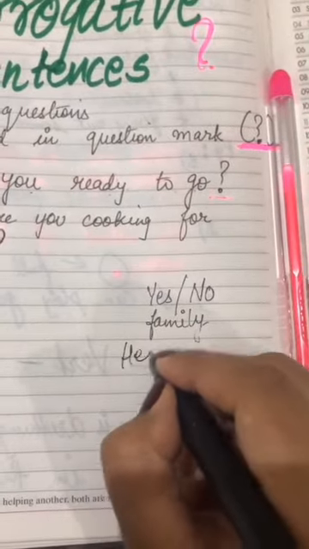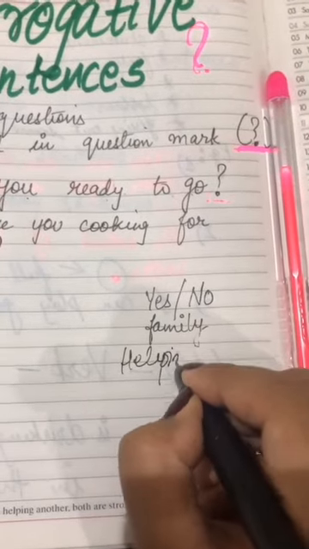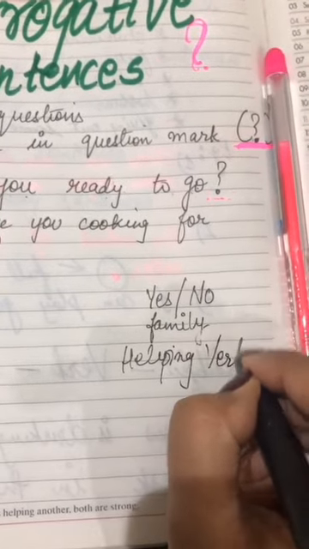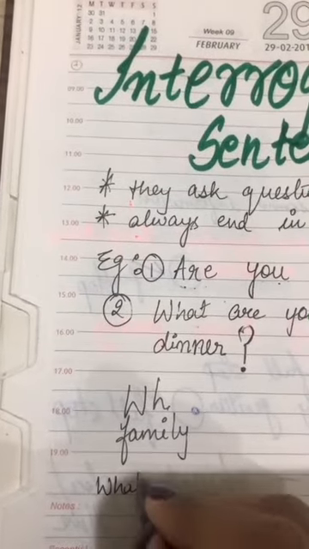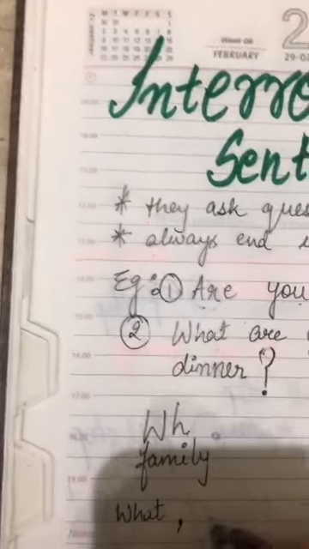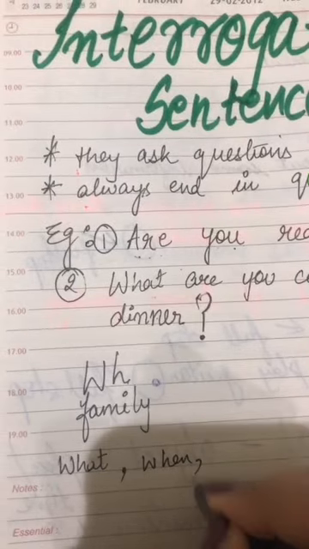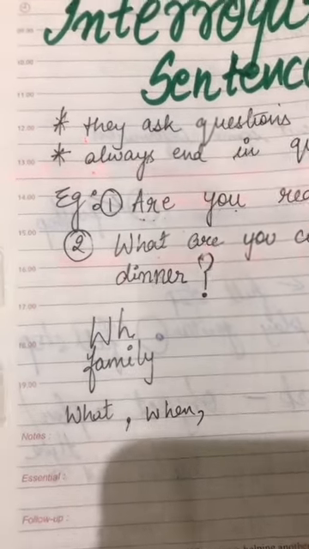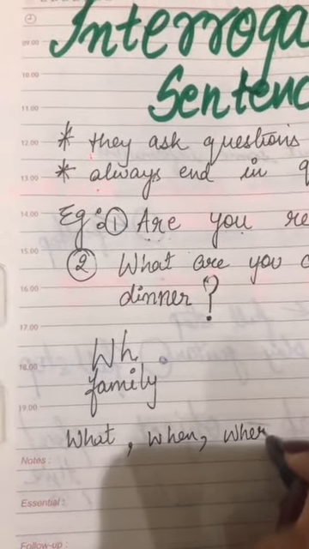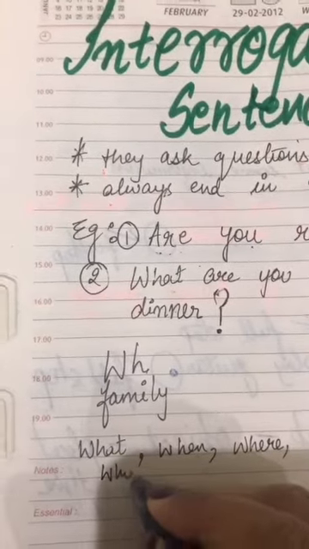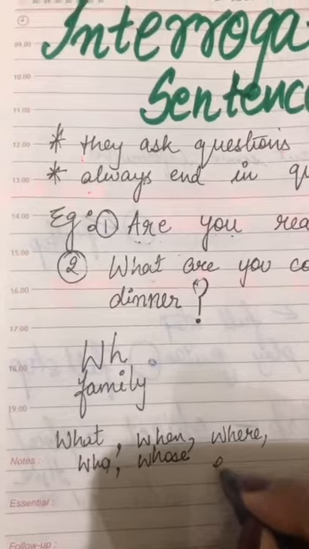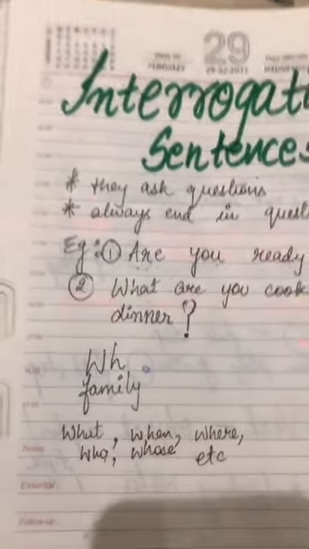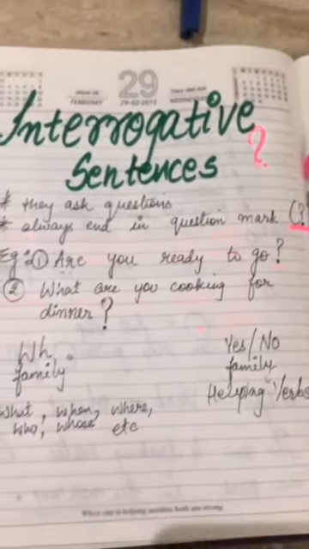So these basically start with helping verbs. And these include words like what, when, where, who, whose, and likewise, etc. So that was for interrogative sentences.